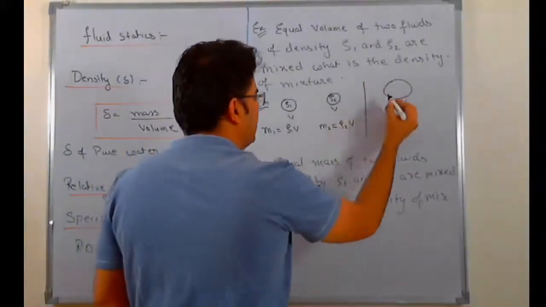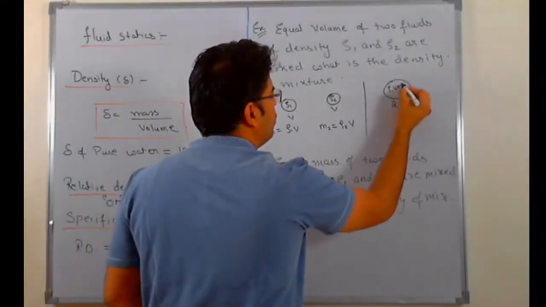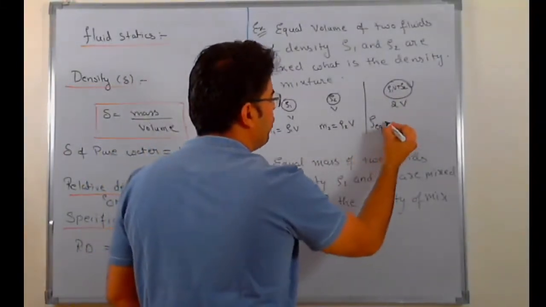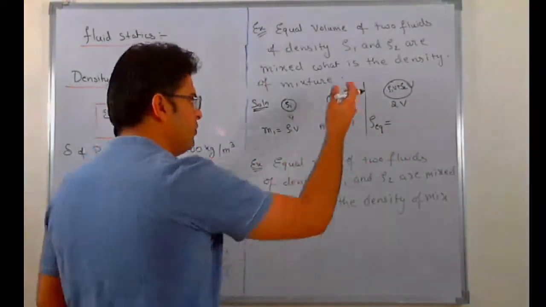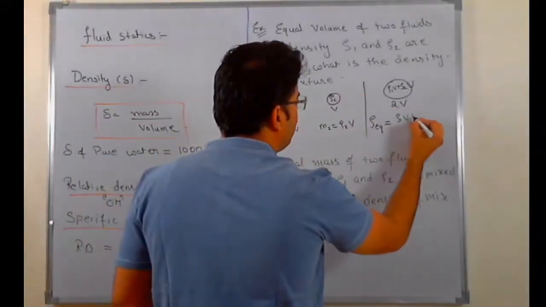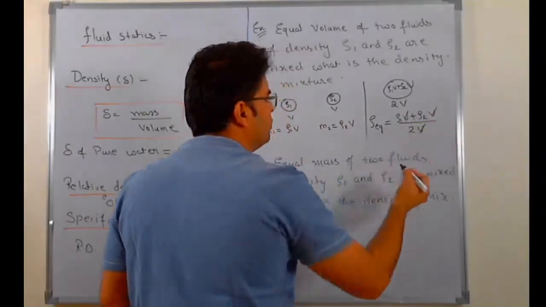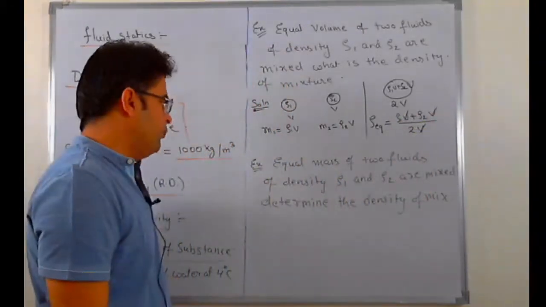And the overall mass you will have is ρ1V plus ρ2V, the mass of the first one plus the mass of the second one. So the equivalent density of this mixture comes out to be overall mass, that is ρ1V plus ρ2V, upon overall volume, that is 2V. So your answer simply comes out to be (ρ1 plus ρ2) by 2.